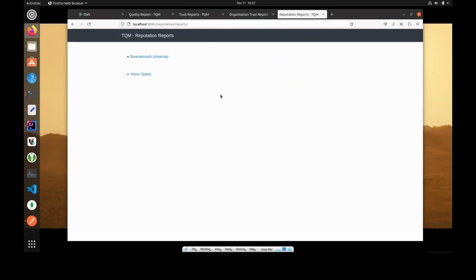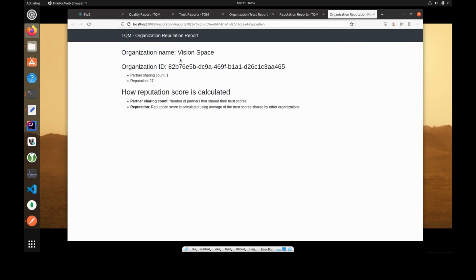Reputation reports are displayed in TQM similarly to trust scores, so there is a list of the reputation reports that are available for the current user. Again, I'm going to open Vision Space, and this one got a reputation of 27, based on the trust scores shared by other organizations of the constituents. Again, the way the score is calculated is explained on the report page. This is all for the demo.